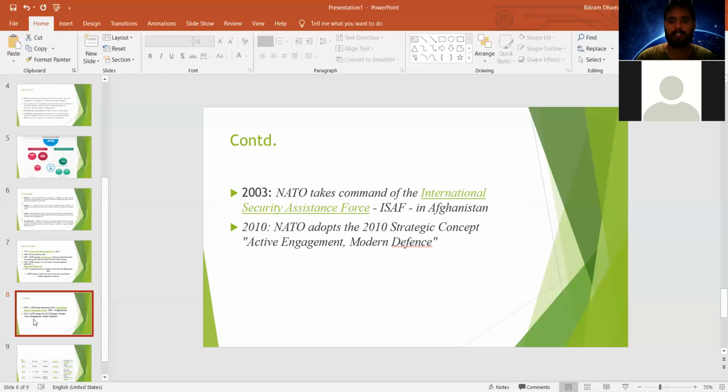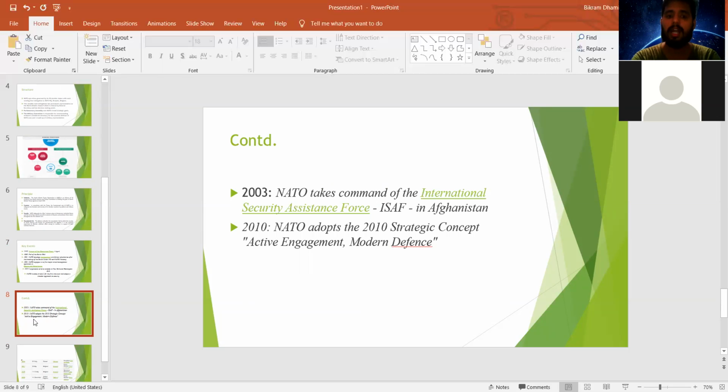So the last slide. In 2003, the NATO organization took command of the International Security Assistance Force, ISAF, in Afghanistan. You can see there is a French force, there is the United States of America's army, the military in Afghanistan. To tackle terrorism and to neutralize terrorism, NATO deployed this International Security Assistance Force in Afghanistan in 2003, which is also a developmental part of this NATO organization.